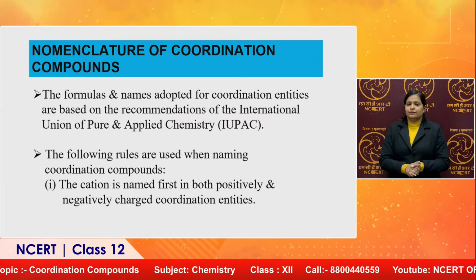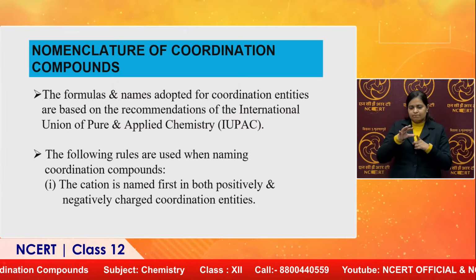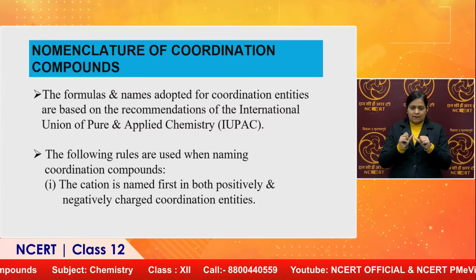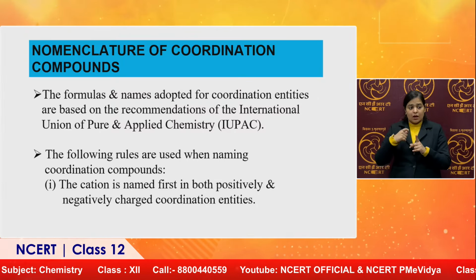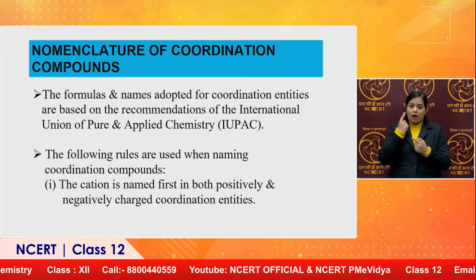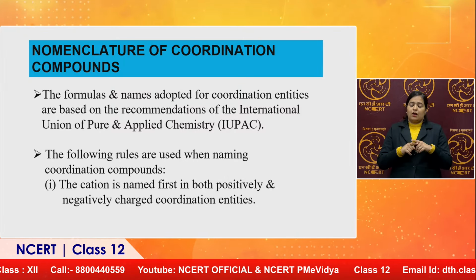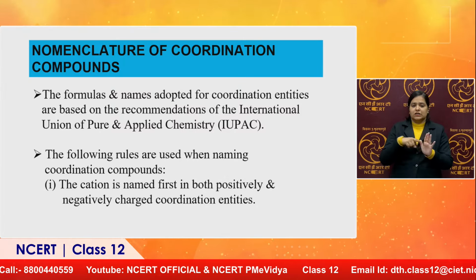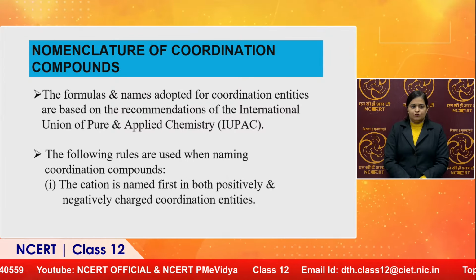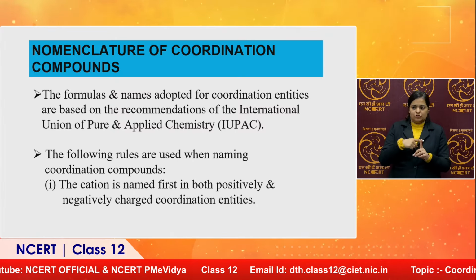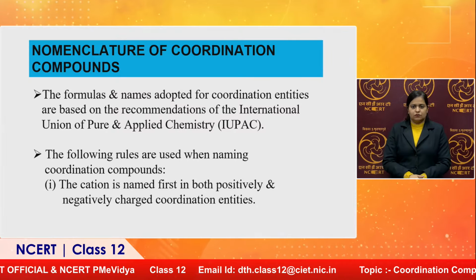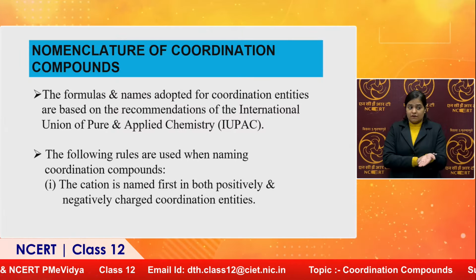It means that we have to write the name of the cation first, if it is present as a counter ion. Whether the coordination entity contains positive or negative charge, we write the counter ion on the left-hand side first, if it is present in the complex.